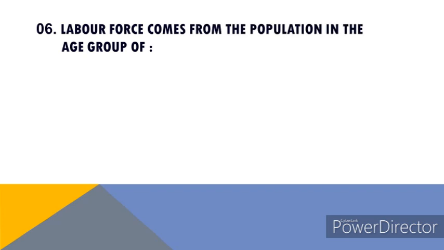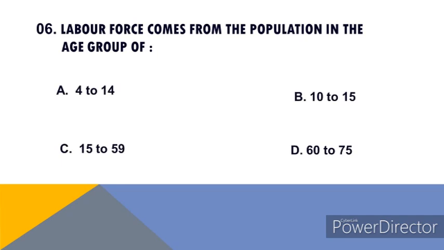Sixth, labor force comes from the population in the age group of. Options are A. 4 to 14, B. 10 to 15, C. 15 to 59, D. 60 to 75. Right answer of this question is 15 to 59.